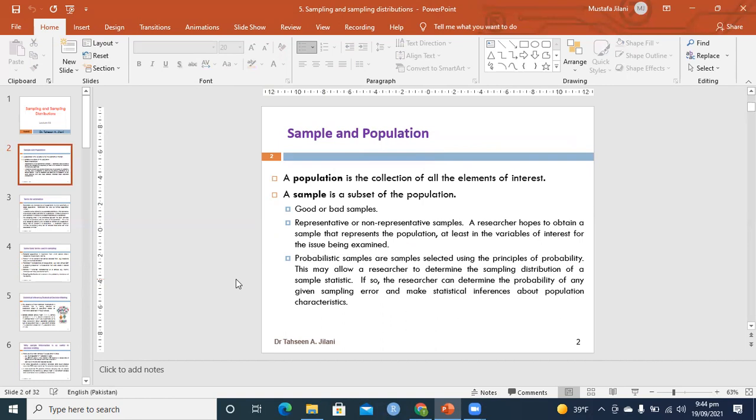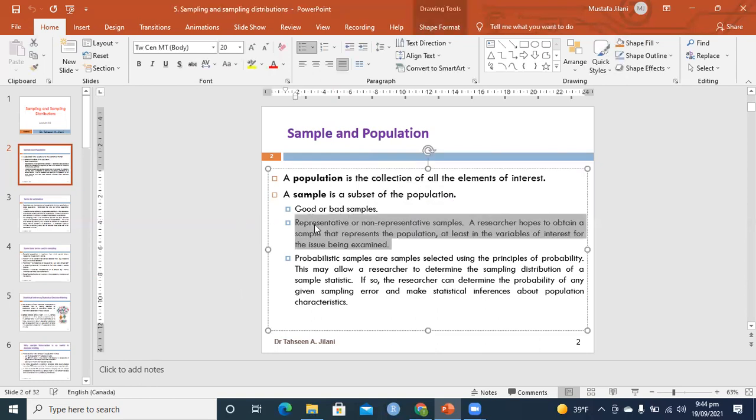Representative means the sample is capable of representing the whole population. For example, in Pakistan, they do approximately 40,000 to 50,000 COVID patient tests. Based on this, if they get a proportion, suppose the proportion of the positive cases is 5%, they say, based on the sample information of only 40,000, that the whole of Pakistan has a percentage of positive cases equal to 5%. So that means they assume that the sample data they have collected is representing the whole country.